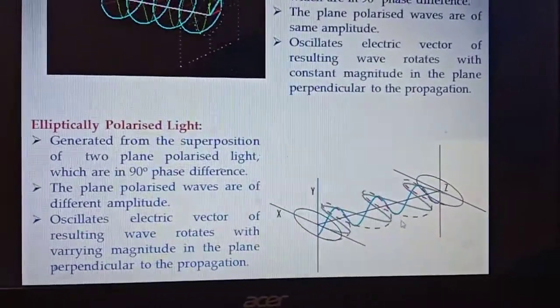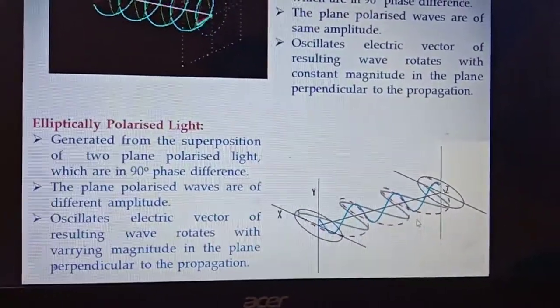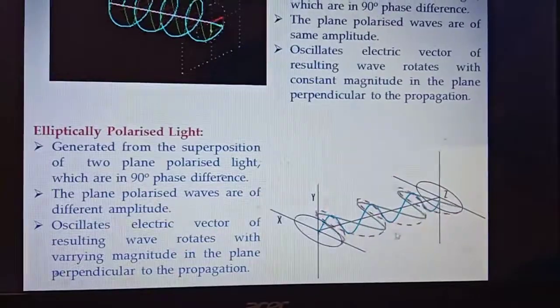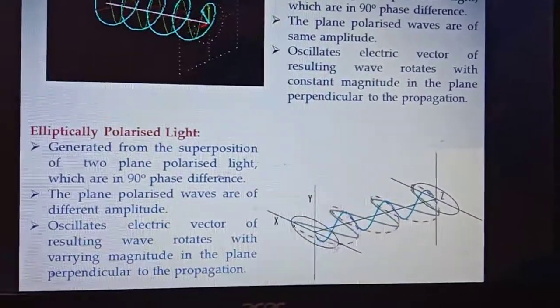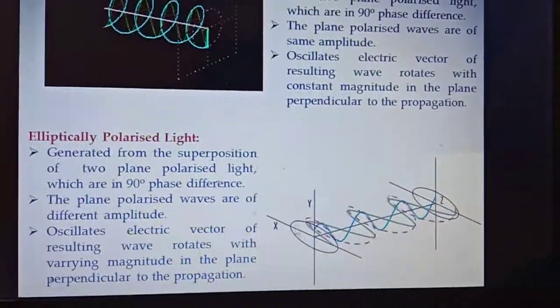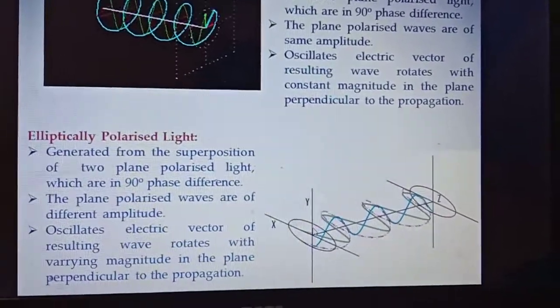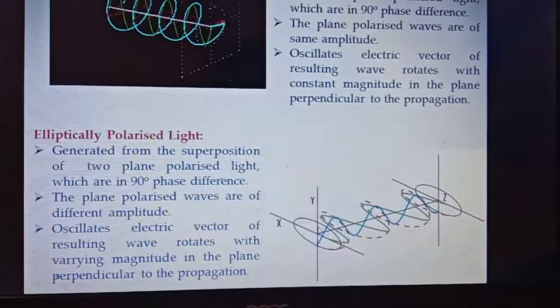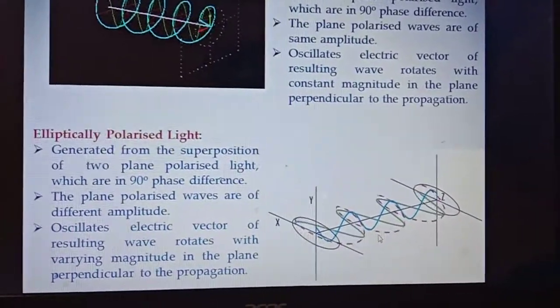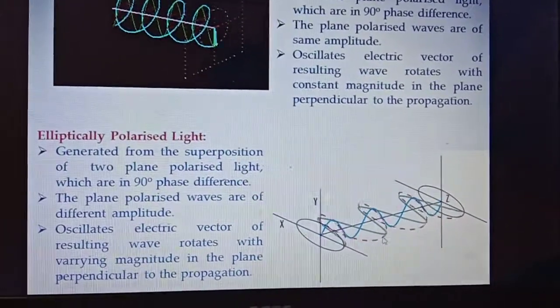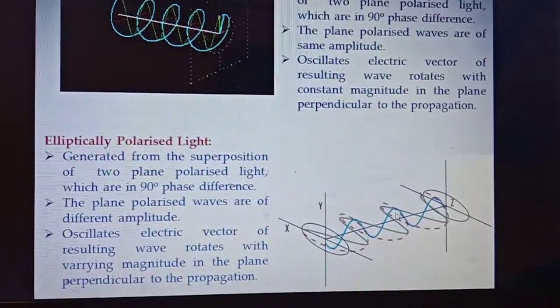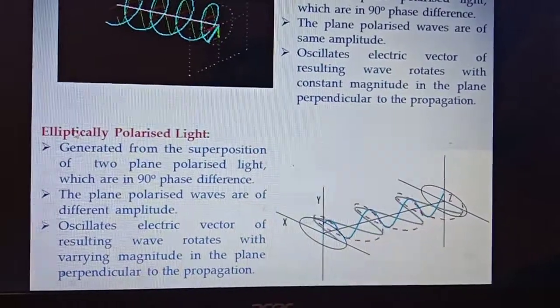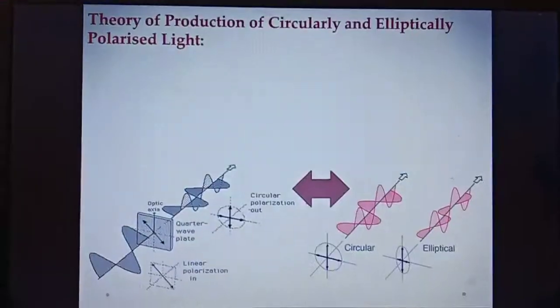In this dotted light, the electric vector oscillates with varying magnitude and traces an ellipse with rotation in the plane perpendicular to the propagation direction. So this dotted light, which is the resulting light obtained from the superposition of two plane polarized lights, is an elliptically polarized light.